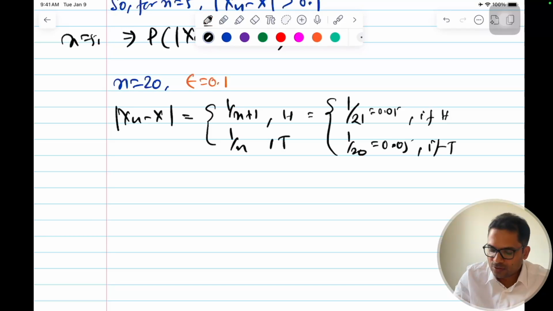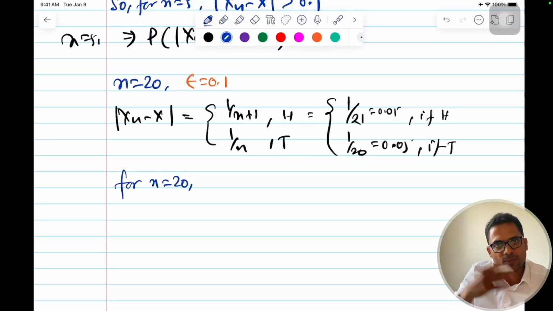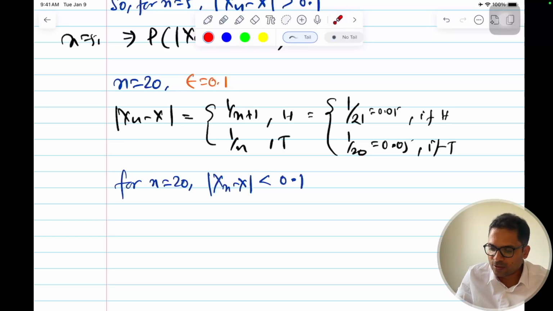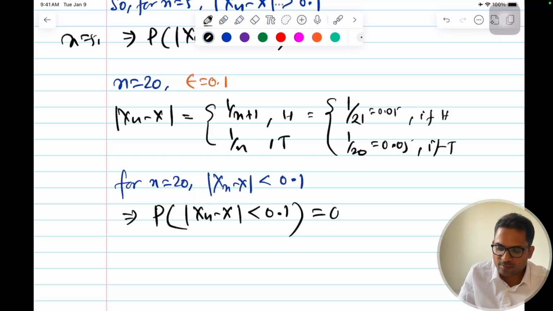So can we say that for mod of xn minus x, for n is equal to 20, now I'm increasing my n, I'm moving towards infinity, mod of xn minus x is less than 0.1, this 0.05, and this will be definitely less than that. This implies my probability of mod of xn minus x greater than or equal to 0.1 will become 0 now.